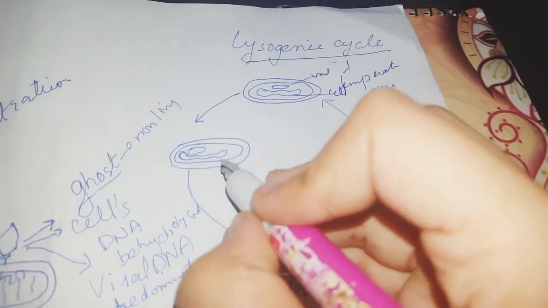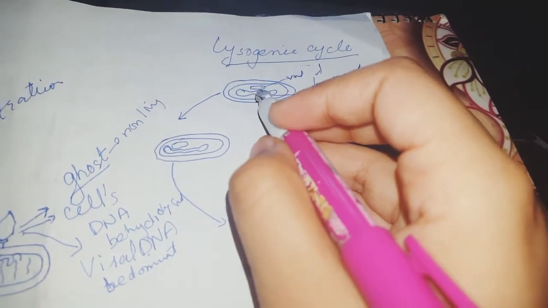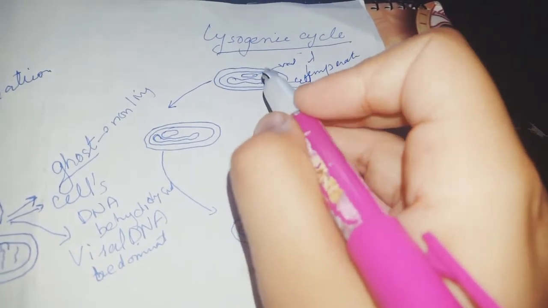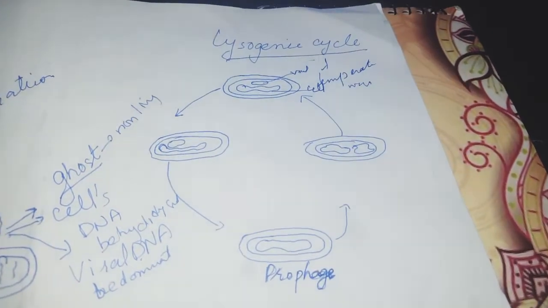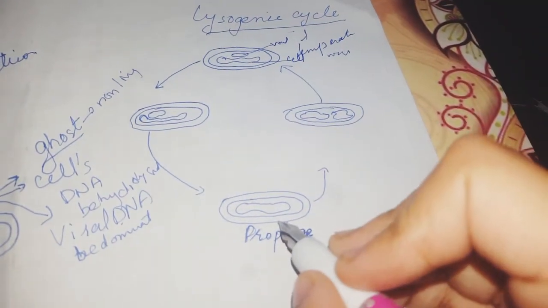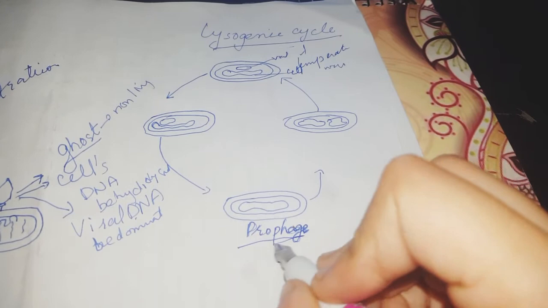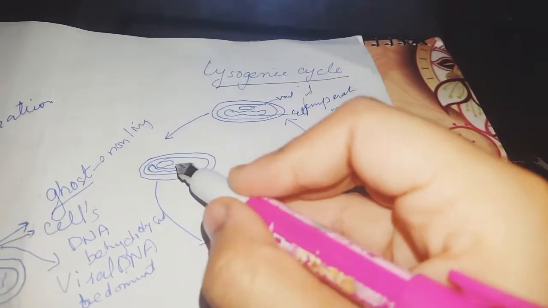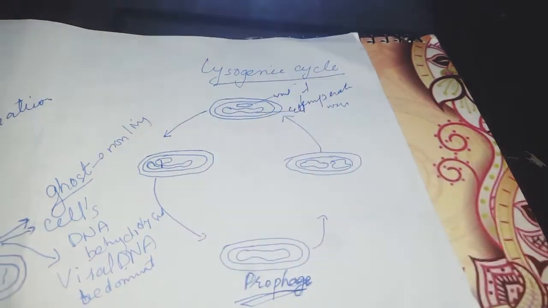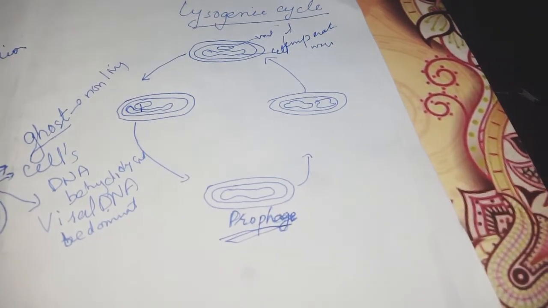What happens in the second stage? The cell's DNA is not hydrolyzed here. See, the condition is the same in the second stage. And in the third stage, the prophage, the main stage of the lysogenic cycle, this viral DNA mixes with the bacterial DNA, and this structure is formed.